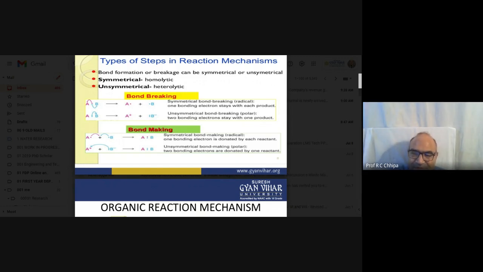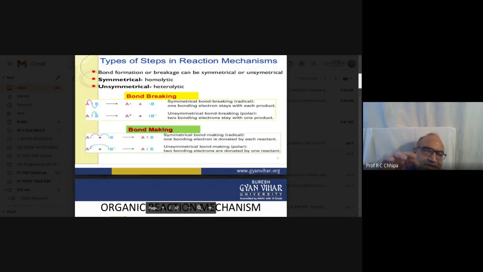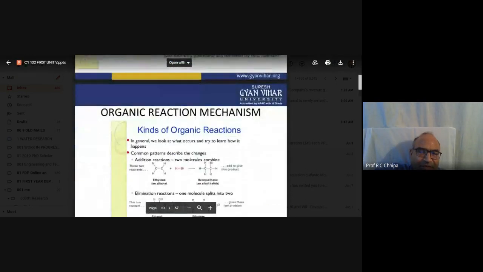So if suppose there is a carbon-carbon bond and near it a carbon-halogen atom is there, or a carbon-oxygen atom is there, then definitely unsymmetrical bond making is polar, and here two bonding electrons are donated by one reactant. So this one is bond making, bond formation. First of all, bond breaking.